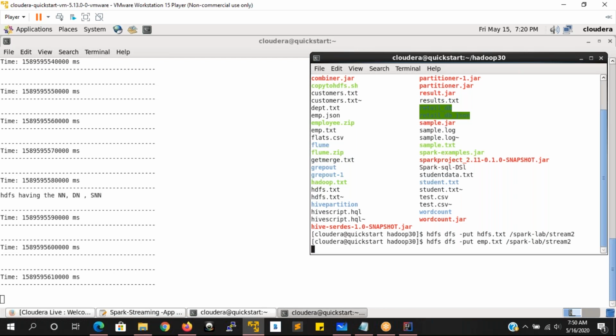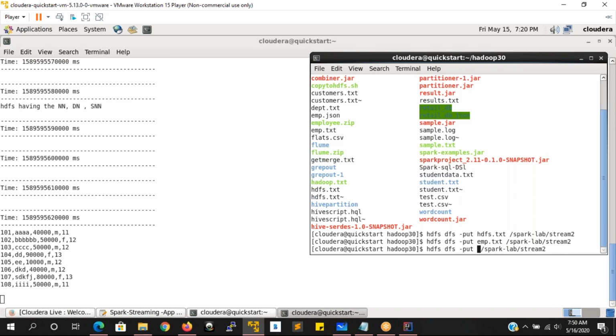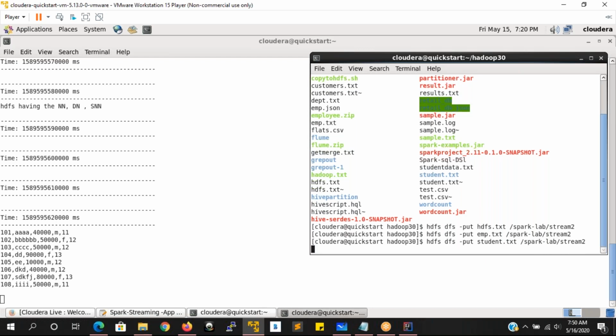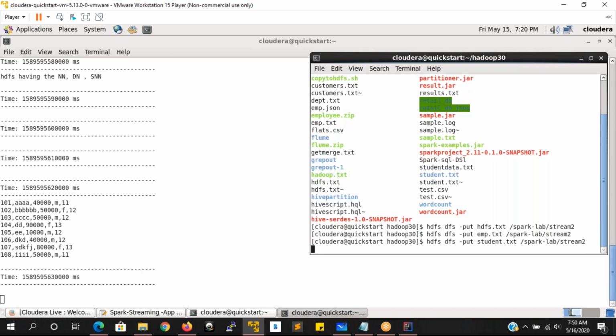For 10 seconds, it is going to get the data here. So now I'm going for one more file. One more. See here, that is the emp.txt data, right? Only. Yes. Student.txt, I'm loading the data into that same directory.